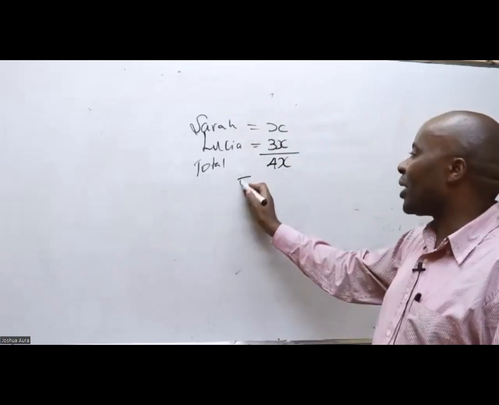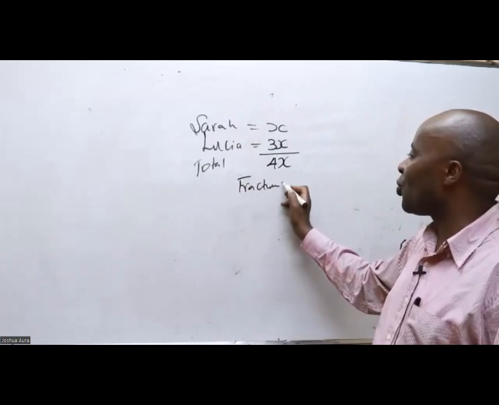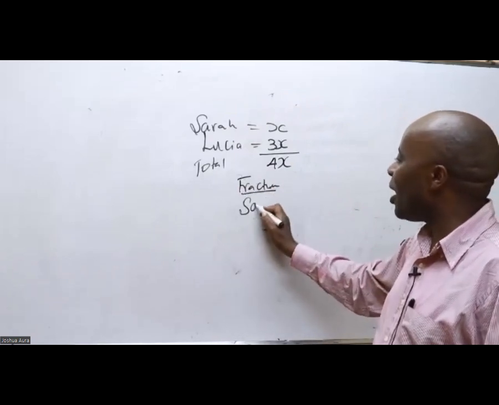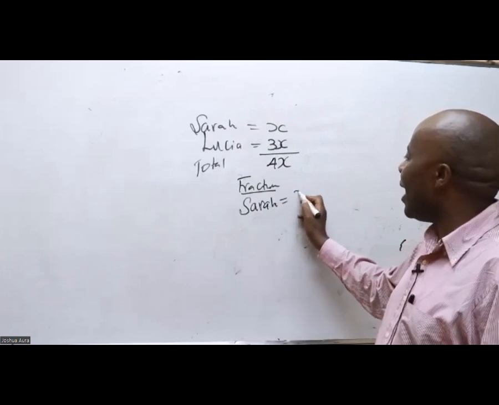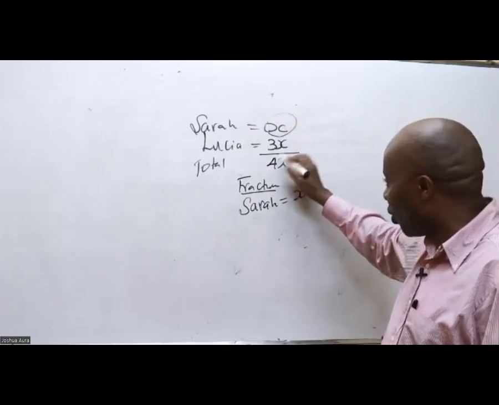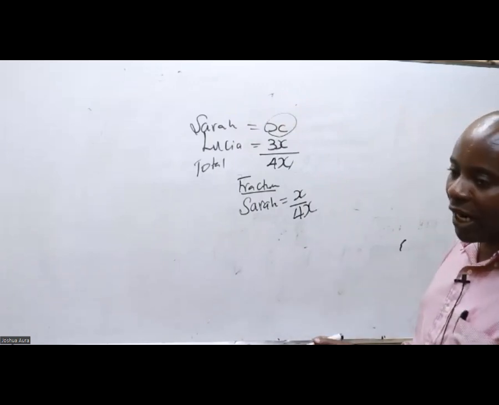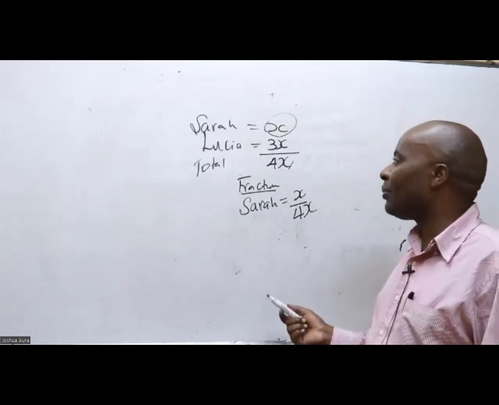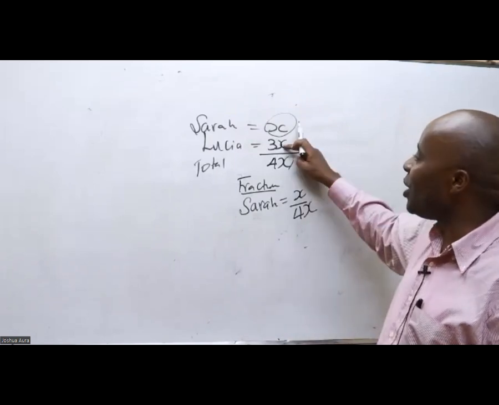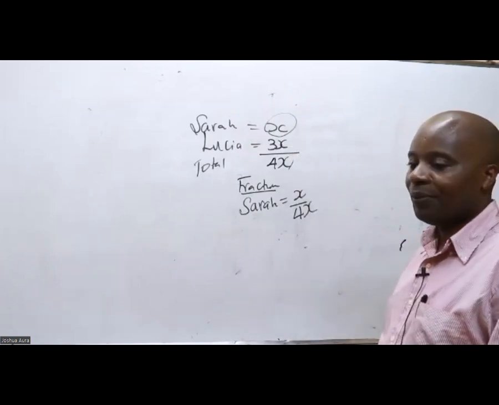So in terms of fractions, Sarah got X over the total, 4X. If they had asked us something to do with Lucia, I would have taken 3X over 4X.